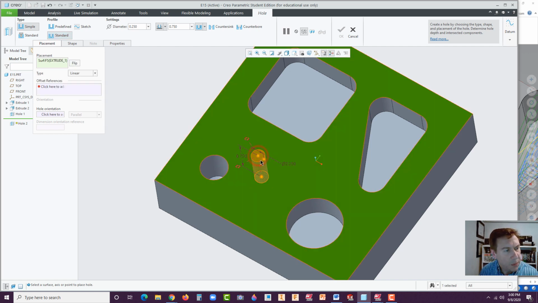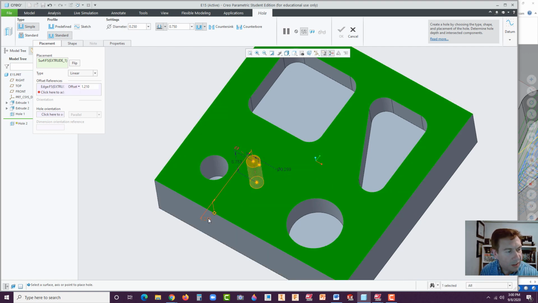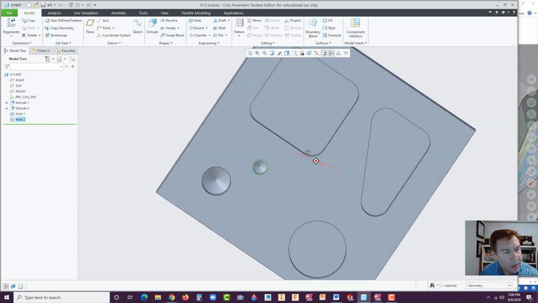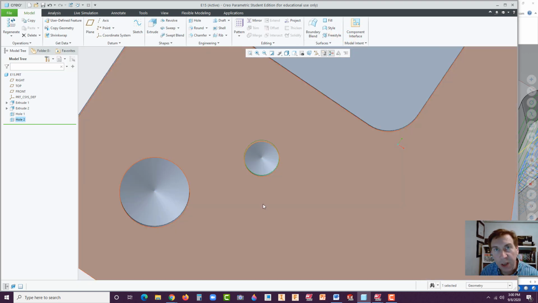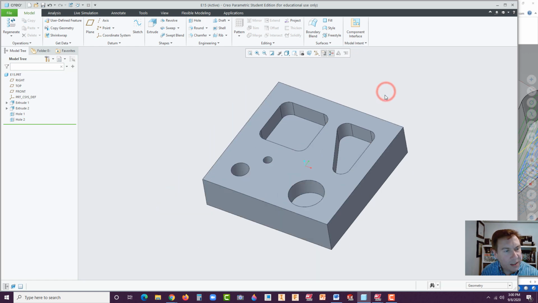Select this face here. Same thing, drag that to this edge. Oh, try that again. Okay, it's on the edge, that's good. Drag this to this edge. Let's change those up. So this one is 1.25, and this one is 1.375. All right, hit OK. And you can actually see the cones at the tip. All right, so our part is done and it's ready to send out.